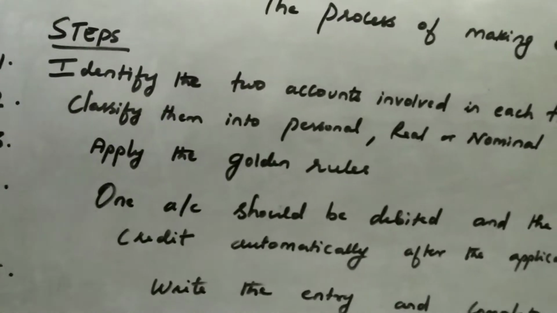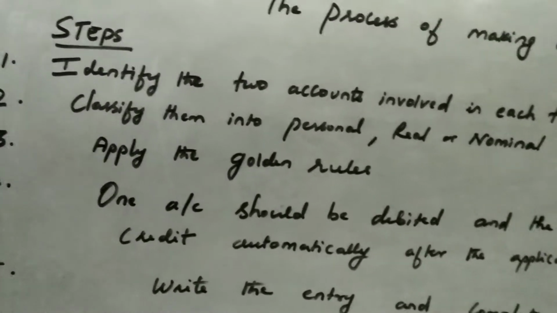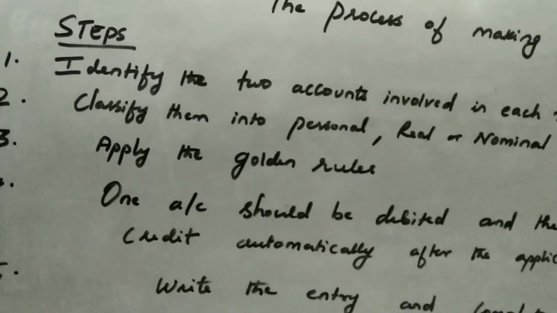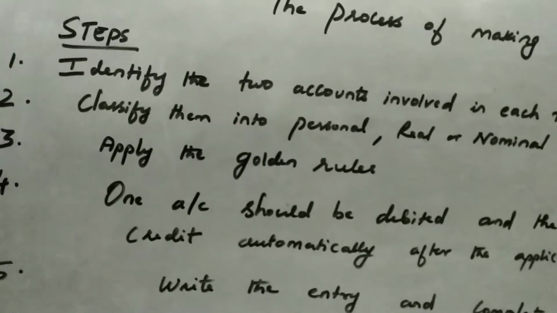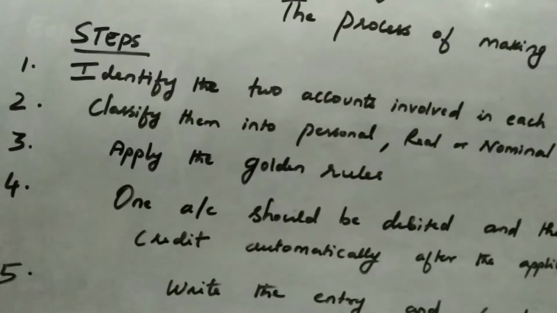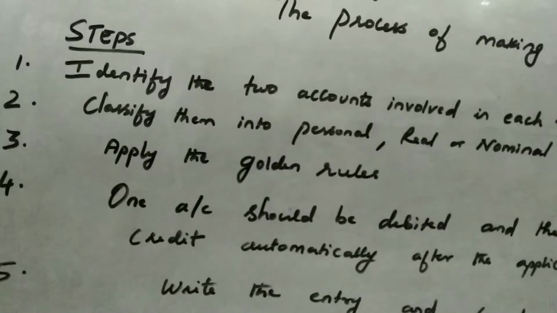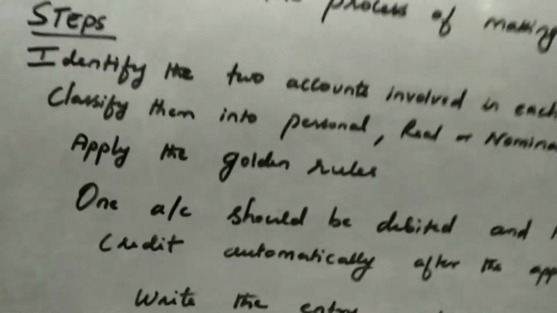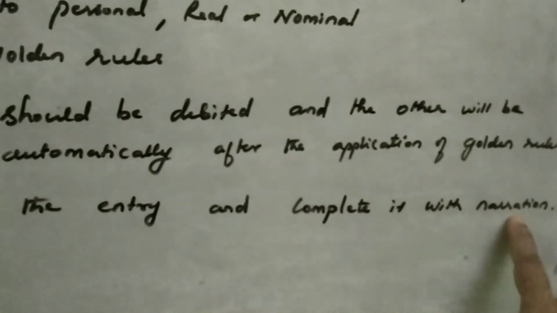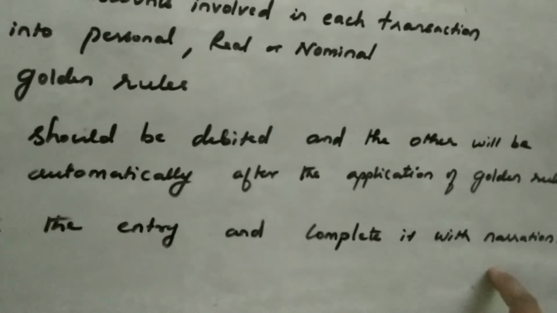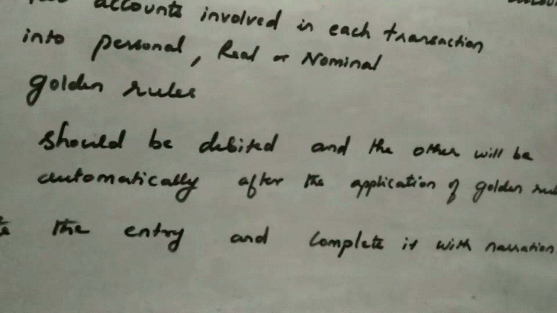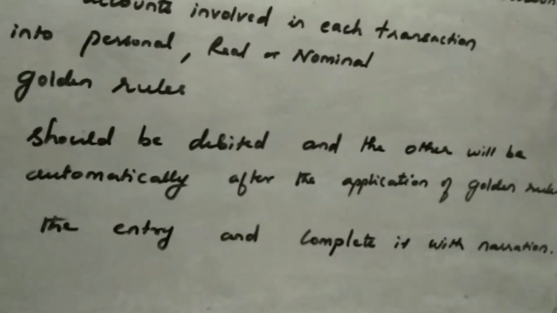And the third step is we are going to apply the golden rule. When we apply the golden rule, automatically one account will be debited and the other one will be credited. Then we have to write the entry and complete it with narration. So what is narration? A single line brief description about the transaction. You call it narration.